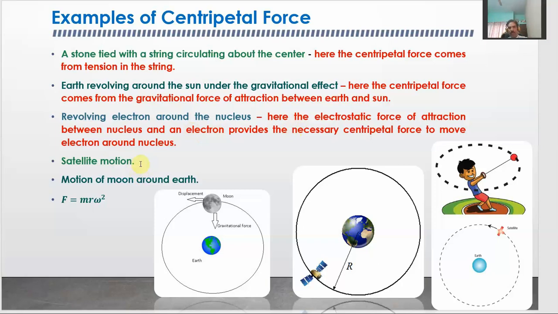Similar examples we can think of are the satellite motion, or the motion of the moon around the earth, just as we have seen here. We have the circular motion of the moon around the earth, due to which a centripetal force comes into action. This centripetal force in this example comes from the gravitational force. So, the gravitational force contributes towards creating a centripetal force. Okay, we can also put this centripetal force into this form, as we have already discussed.